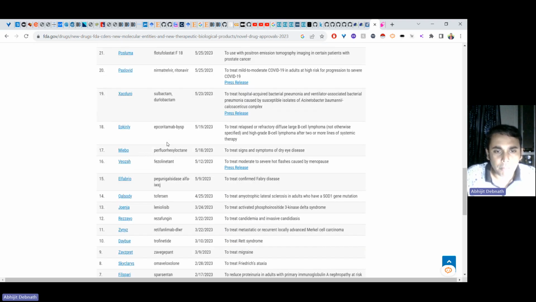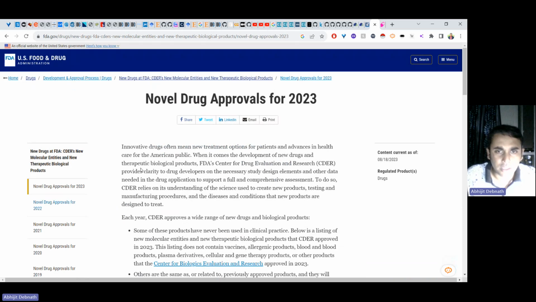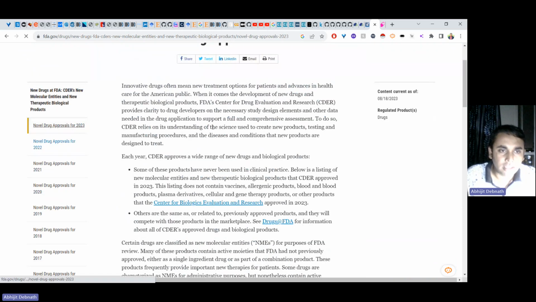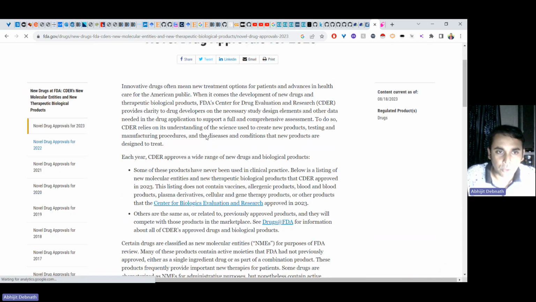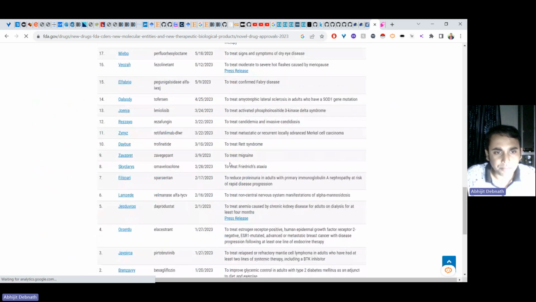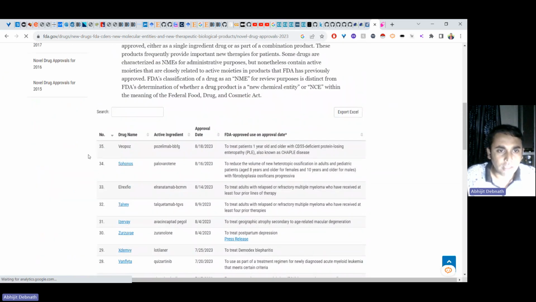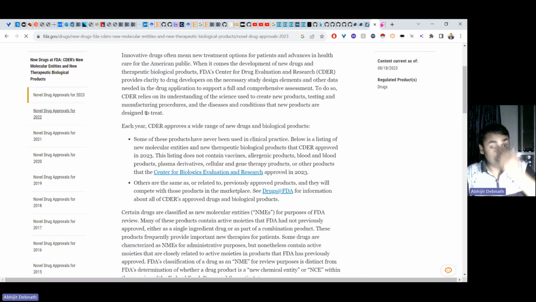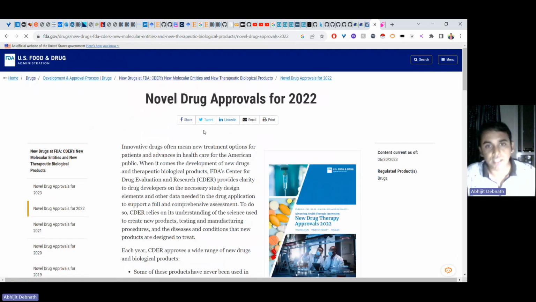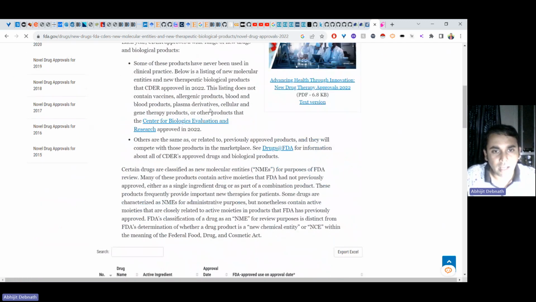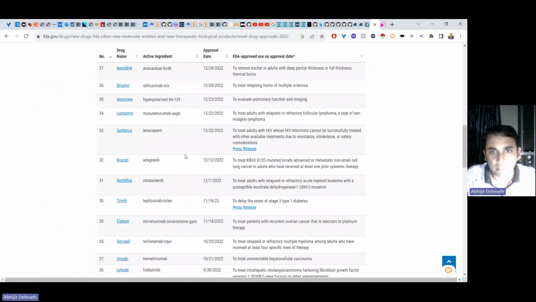Okay, so you may visit. If you come to this page, every year these are the list of molecules approved in that year. This year, as of now, they have approved 35 drug molecules. And if you want to know which drug molecules were approved last year, you can click here and see what the drug molecules are.